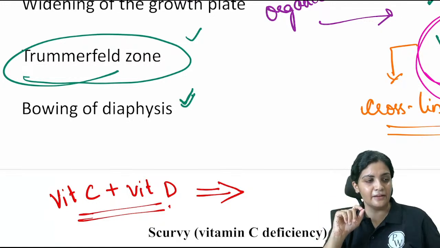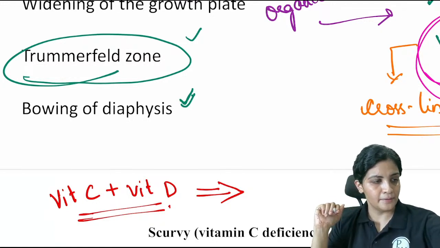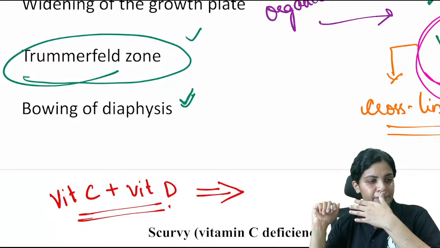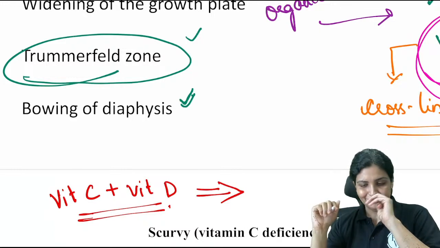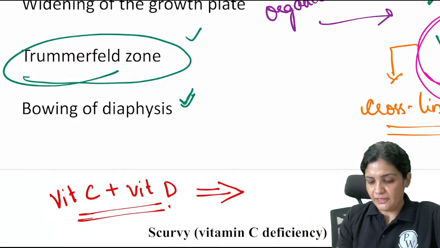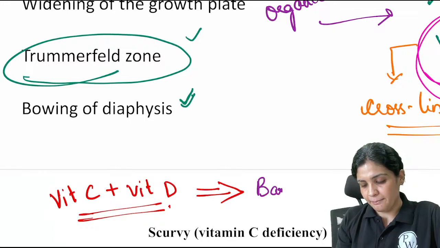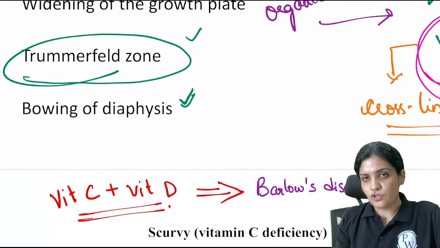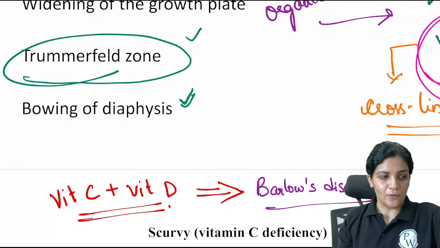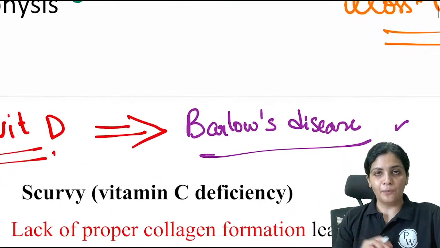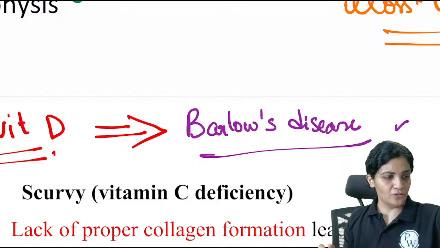So there is a particular name for that disease. So let me write for you. The name of the disease is Barlow's disease. Vitamin D, you know it is rickets. Vitamin C, you know it is scurvy. And both together, this is called as Barlow's disease.